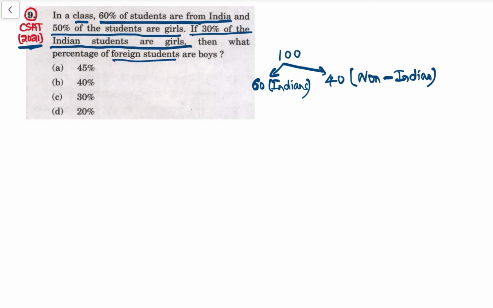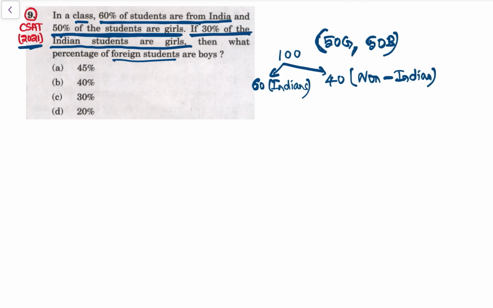Now see, 50% of the students are girls. Now look, 50% girls, that means there are 50 girls and 50 boys. Because in these kinds of questions we only take two genders. If 50% of the students are girls, that means 50 are girls and 50 are boys.